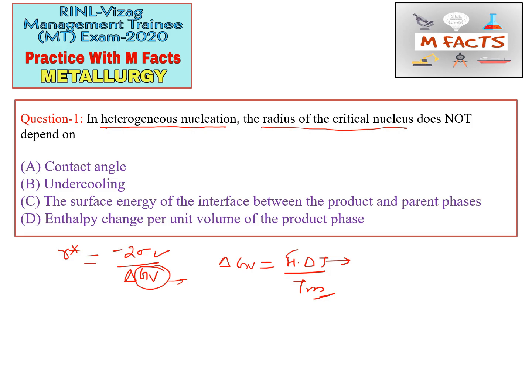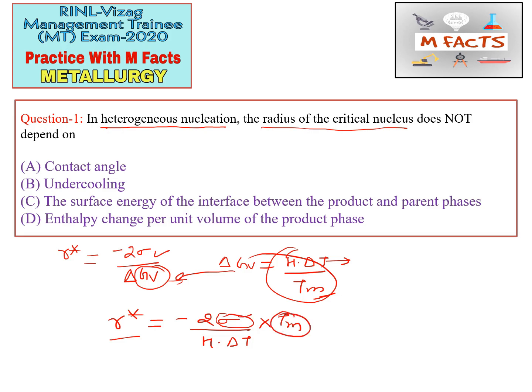Now we will replace this delta GV value by this value. So the R value will be minus 2 sigma Tm divided by H into delta T. From here we can see that this R value, the radius of critical nucleus, depends on sigma, the surface energy of the interface between the product and parent phase, Tm, the melting point, H, the enthalpy change per unit volume of the product phase, and delta T, the undercooling.